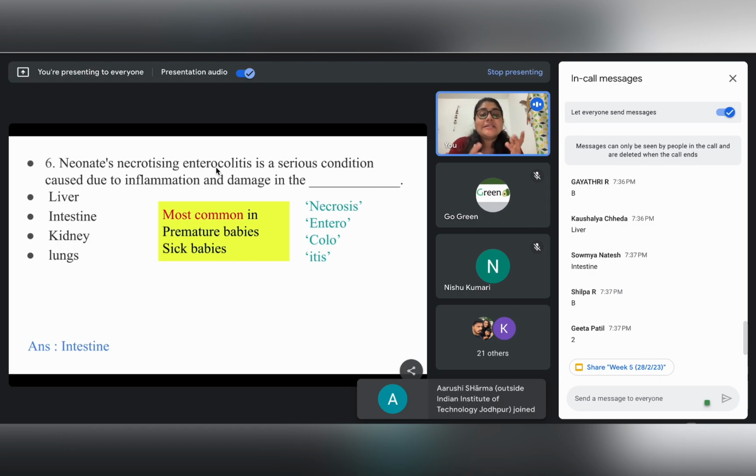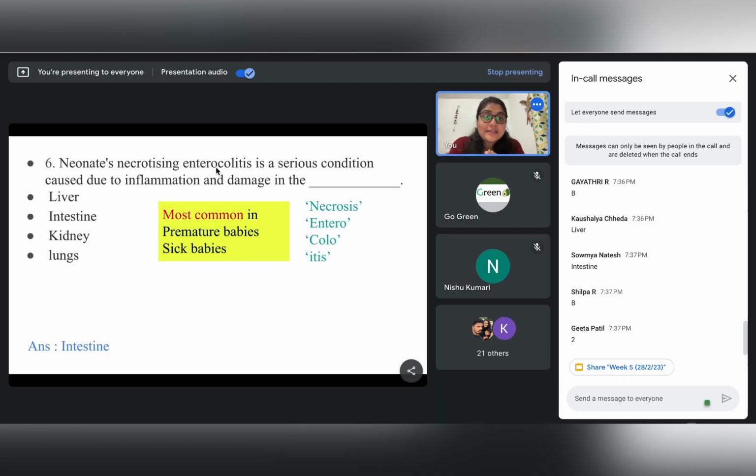Among them, a more complicated situation would be necrotizing enterocolitis, and this is usually seen in premature babies and also in sick babies. If the immune system is not that much developed in the baby, say the baby is a low birth weight baby or a premature baby and doesn't have proper immunity, or the innate immunity has not been properly transferred through the breast milk, all these conditions can lead to severe complications like necrotizing enterocolitis, right? So the answer is intestine.